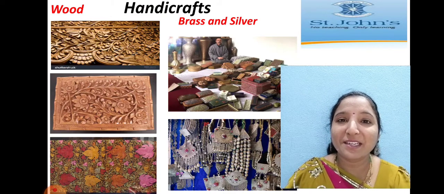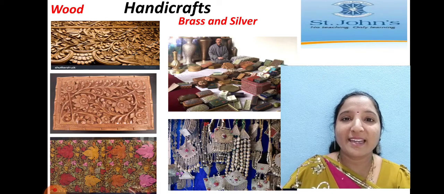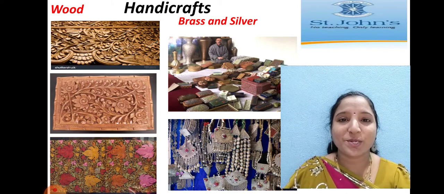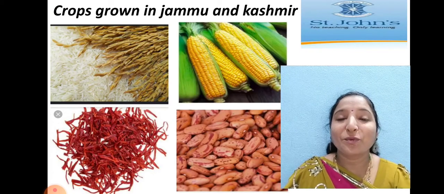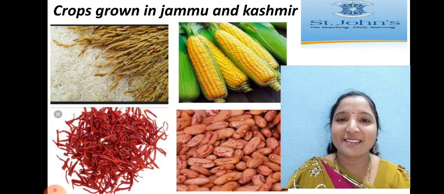With the wood they are making different handicrafts. And brass, with the brass they are making jewelry boxes. And next one, flower vases. With the silver they are making different ornaments, children. So you can see in the picture also very clearly, children. Yes. And crops grown over here are like rice, corn, saffron. This is saffron, children. And rajma. These are the crops growing over there.